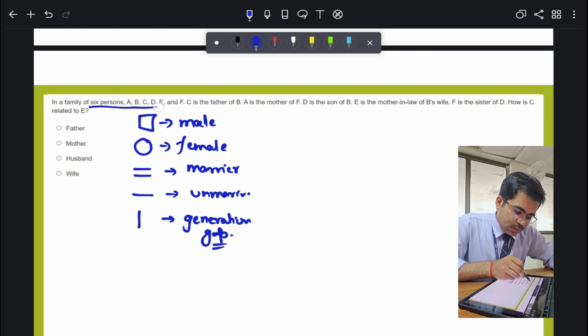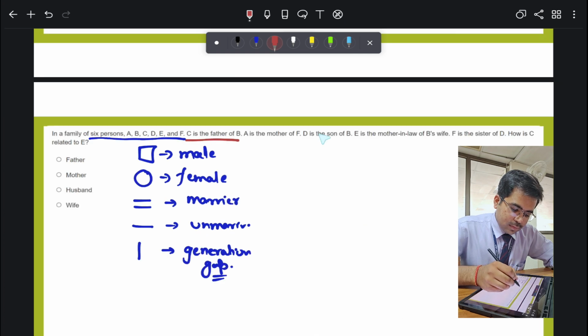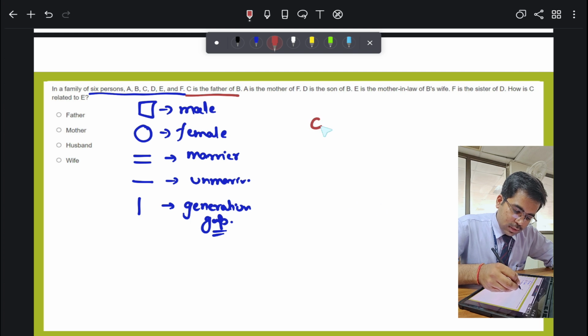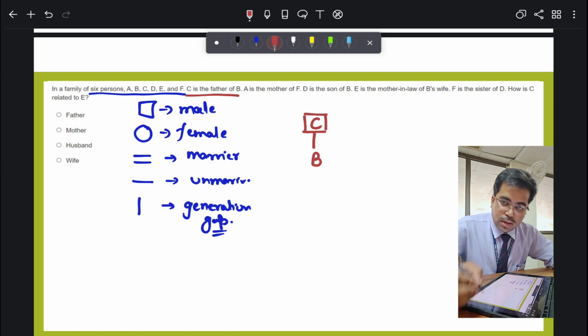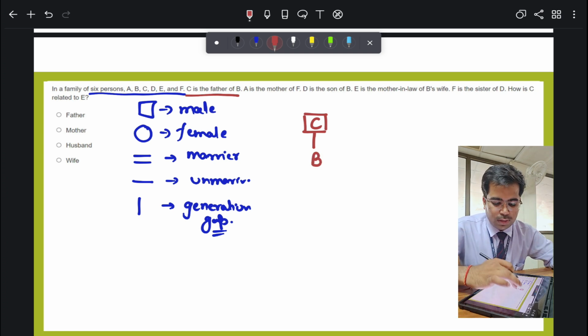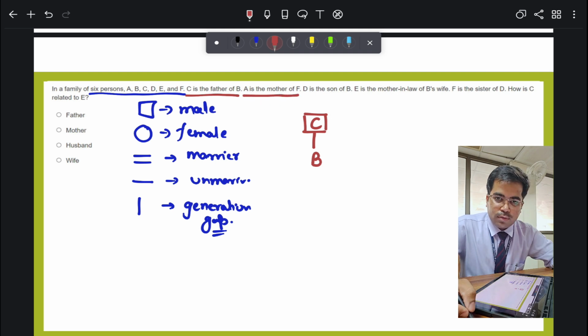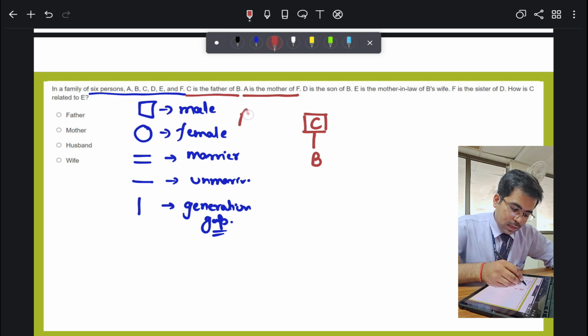In a family of 6 persons, A, B, C, D, E, and F. All right, C is the father of A, C is the father of B. C is the father, and I do not know the gender of B, that's why I'm putting nothing over here. Father is always male, that's why I've made a box over here. All right, now A is the mother of F. I'm making one more side over here, A is here, A is the mother of F.